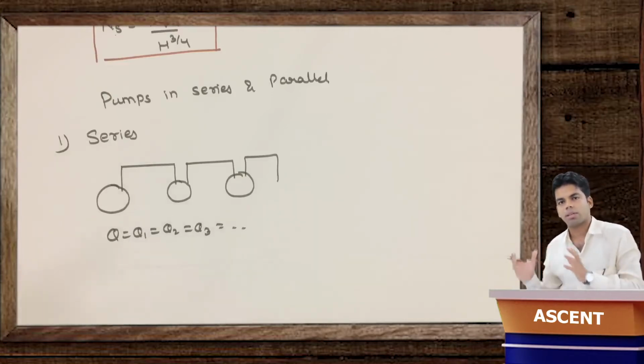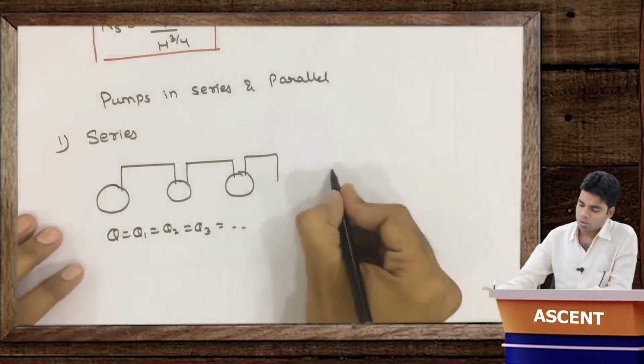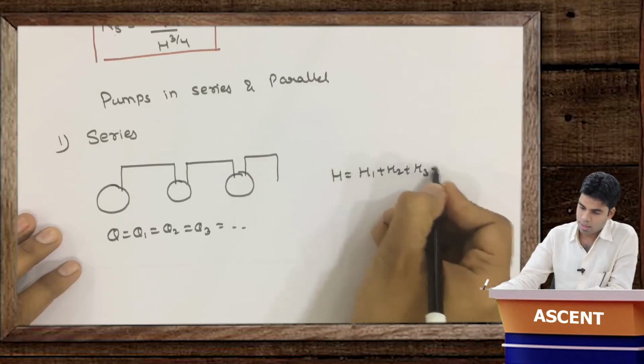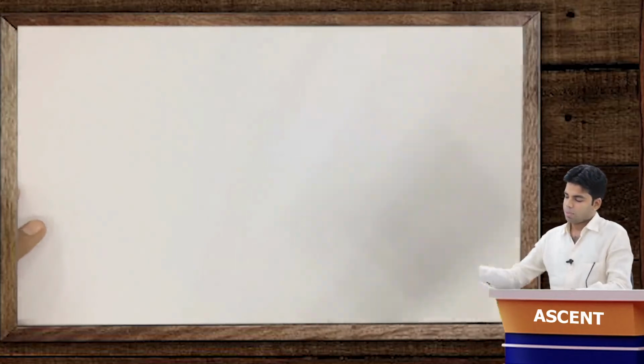Because we cannot have much difference in head in a single pump, we are using multiple pumps and connecting them in series, and so the total head H will be equal to H1 plus H2 plus H3 and so on. Getting this one? Okay, second is the pumps in parallel.